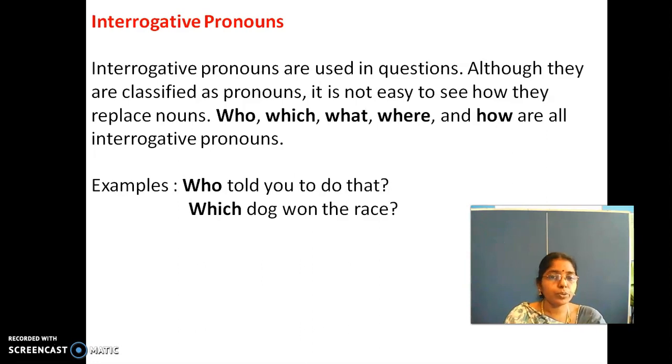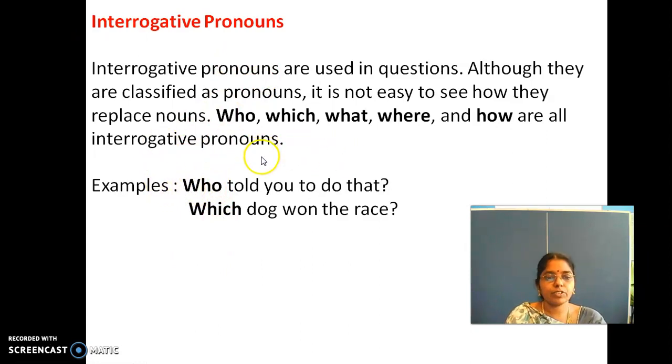Example: Who told you to do that? Which dog won the race? What is your name? Which subject do you like? Where are you coming from? How are you? Right? I hope I told all the question words. I used all the question words, right? Here, interrogative pronouns are used in questions. Although they are classified as pronouns, we are not sure how they replace a noun, right? So the question words are here.